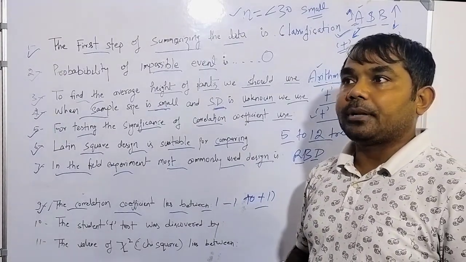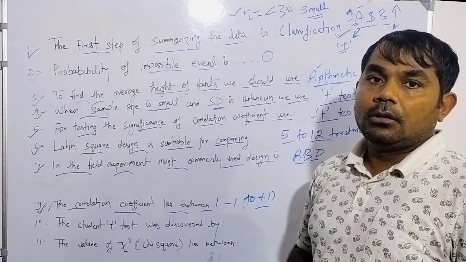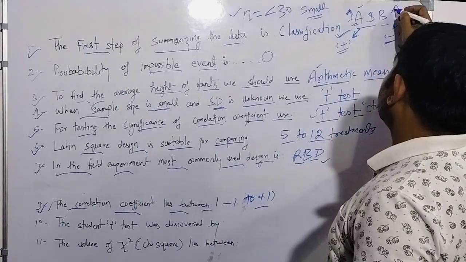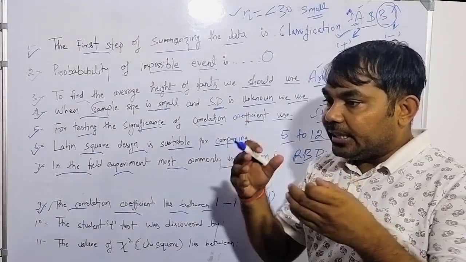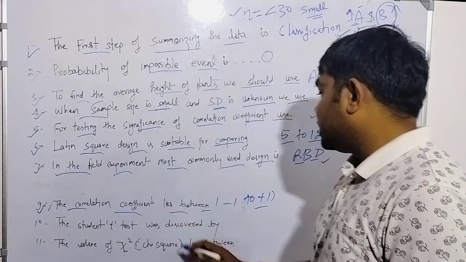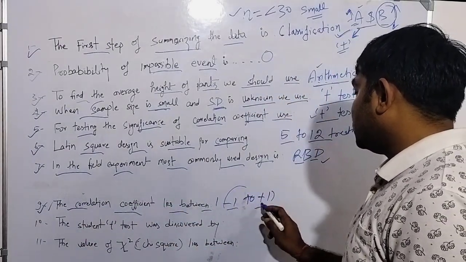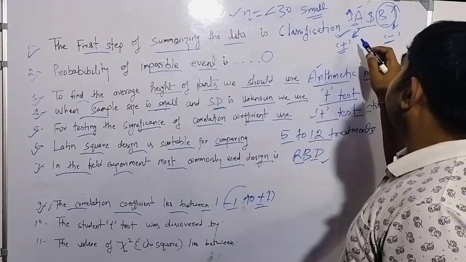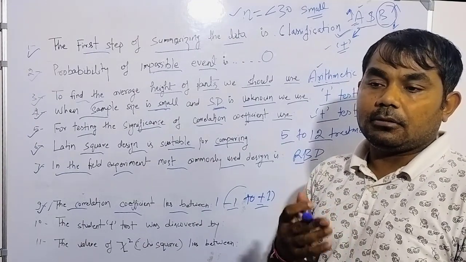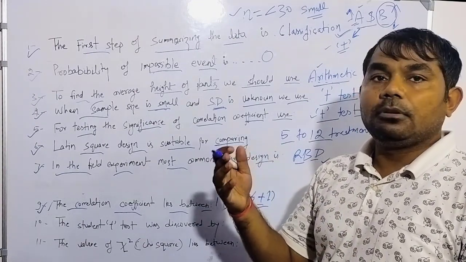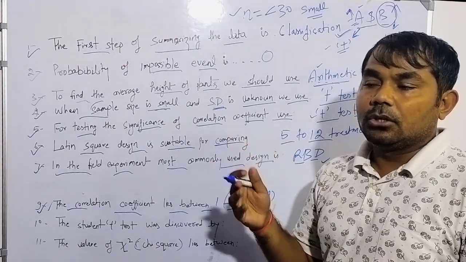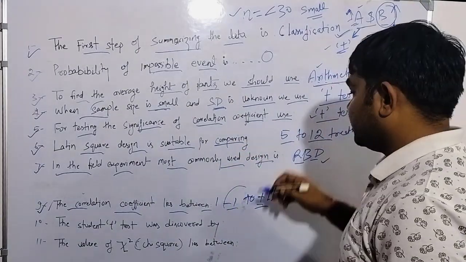If I am reducing the speed of my car, definitely it will take longer to reach my destination. This type of relationship is known as negative relationship. So the degree of relation that you can measure by the correlation coefficient always lies between -1 to +1. An example of positive correlation: when you increase the dose of fertilizer, there will definitely be chances of increase in yield or plant height. This kind of relationship is called positive correlation.